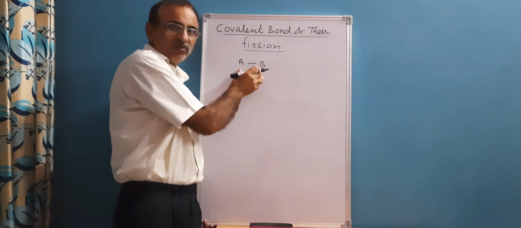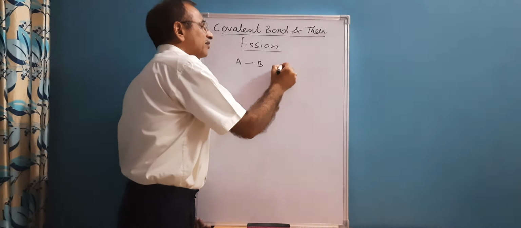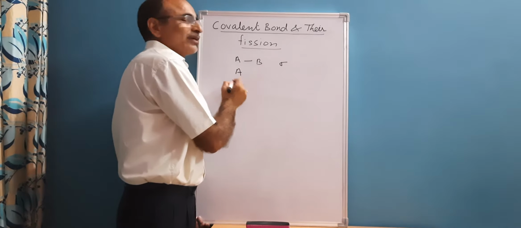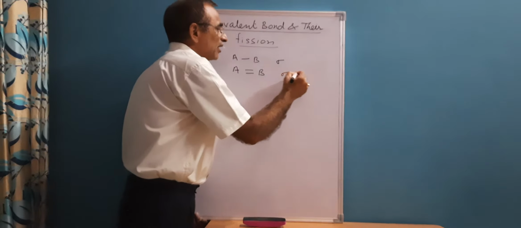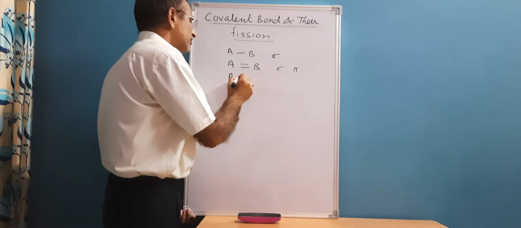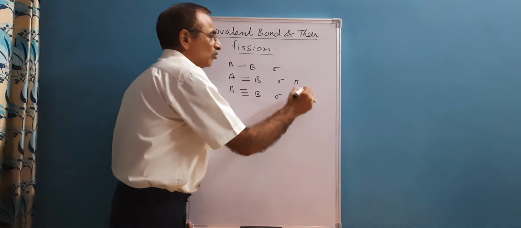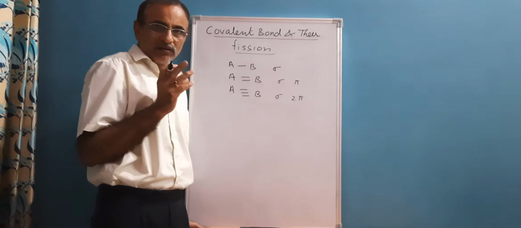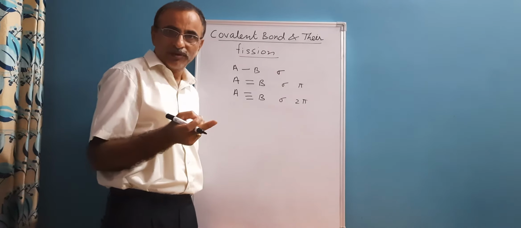If sharing of one electron takes place, one covalent bond is formed and that one is referred to as a sigma covalent bond. Whenever sharing of two electrons between these two atoms takes place, one sigma and one pi covalent bond are formed. When these two atoms share three electrons, one sigma and two pi covalent bonds will be formed. While forming a pi covalent bond, the atoms should already have at least one sigma covalent bond.